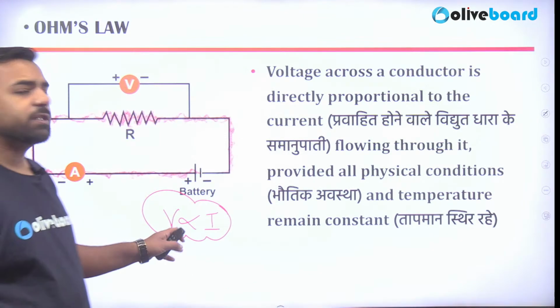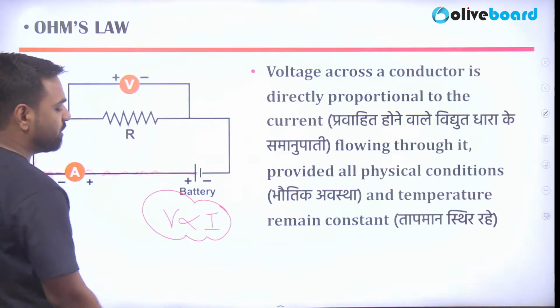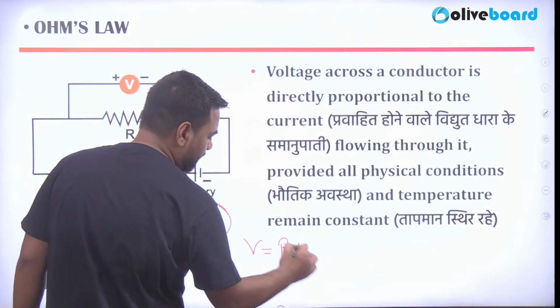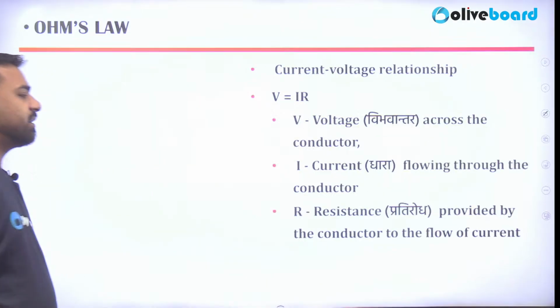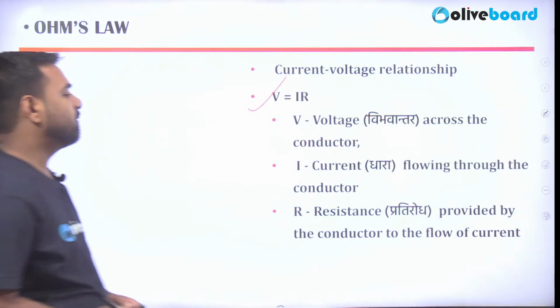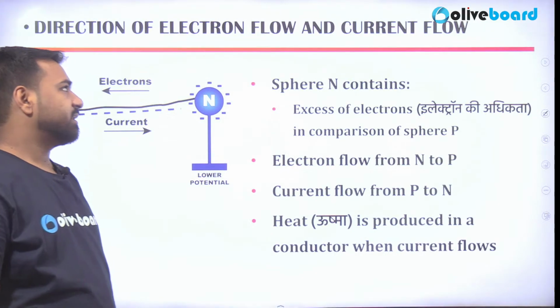And if I want to remove this proportionality sign, what do I have to do? I have to use a constant, and that is R, that is resistance. So from here we get the formula, V is equal to IR, where V is the voltage, I is the current, and R is the resistance.